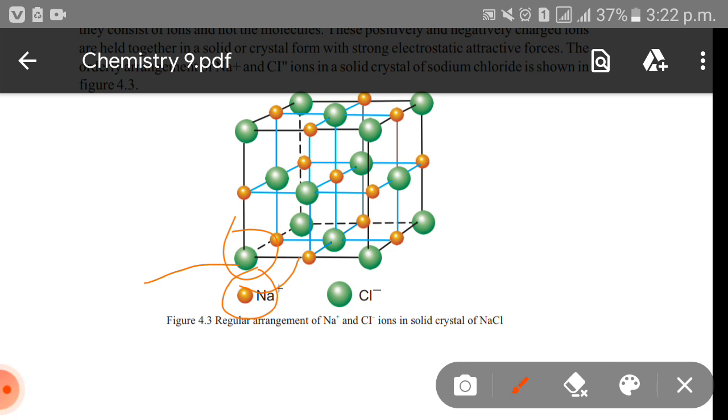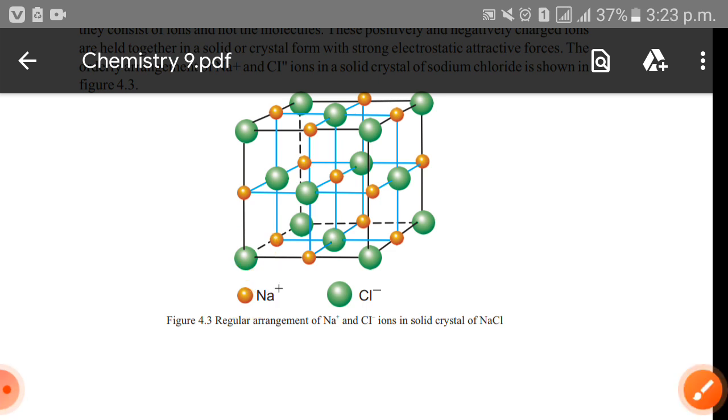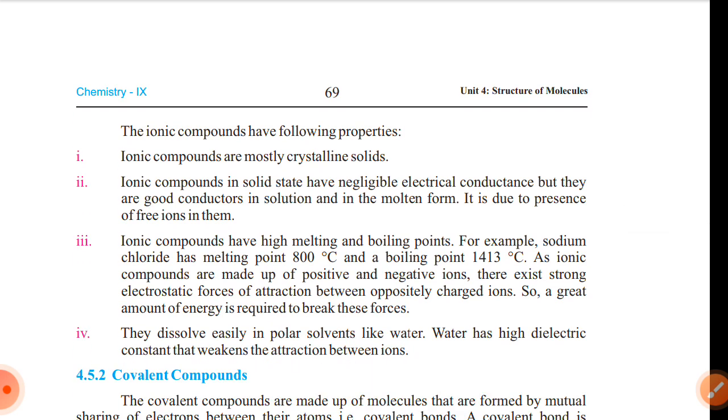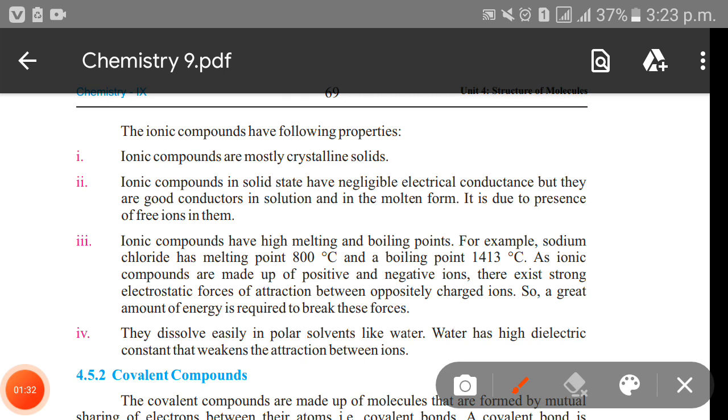shown in figure 4.3. So you can see the arrangement of NaCl in a solid crystal. So let us see the properties of the ionic compounds. The ionic compounds have the following properties. Ionic compounds are mostly crystalline solids. Ionic compounds in solid state have negligible electrical conductance, but they are good electrical conductors in solutions and in the molten form.